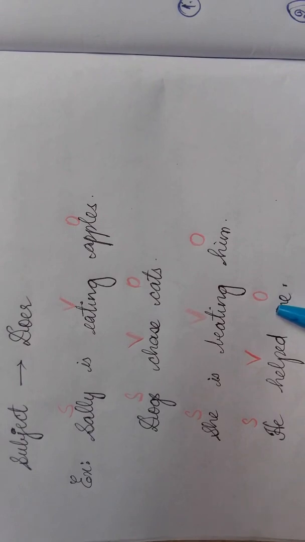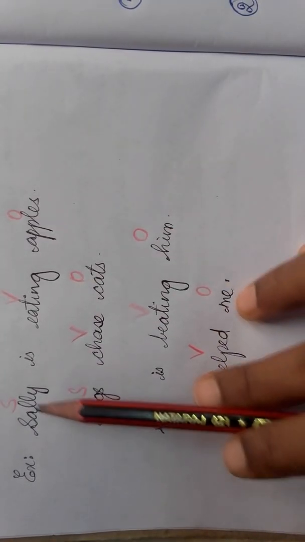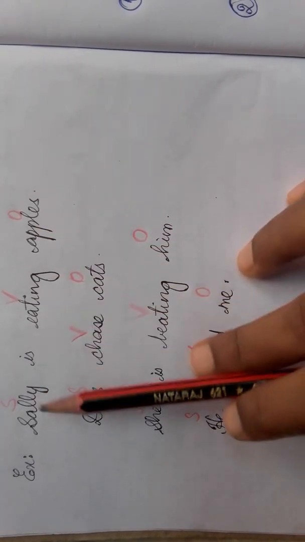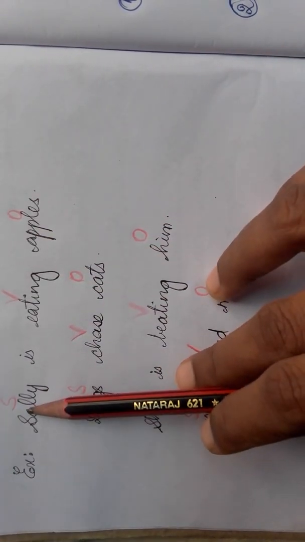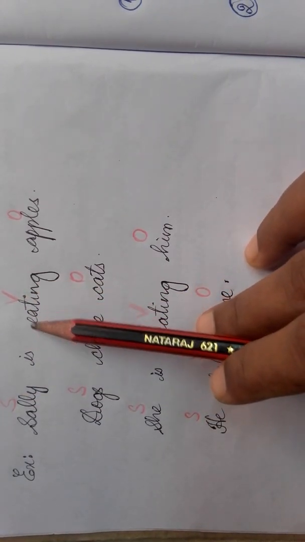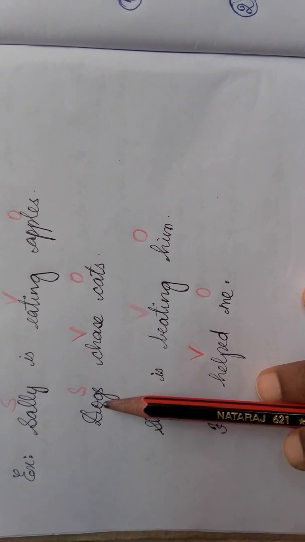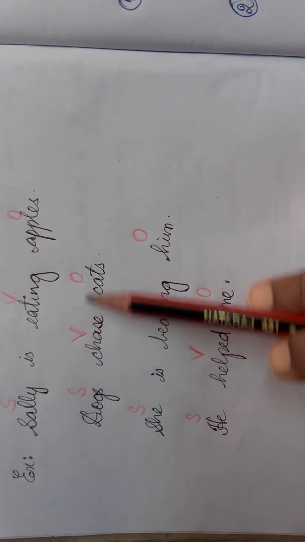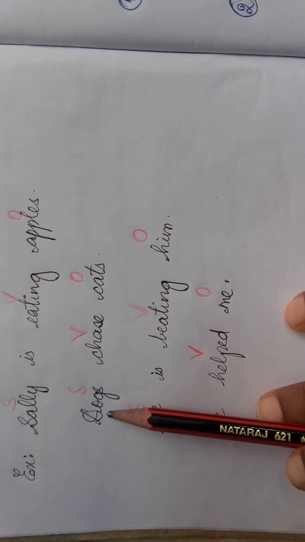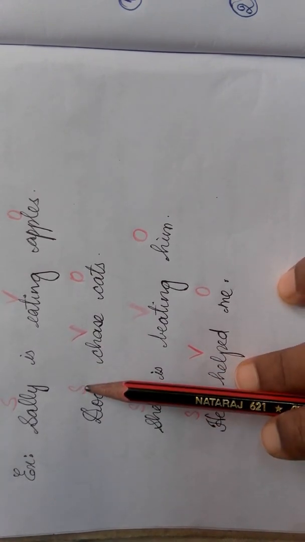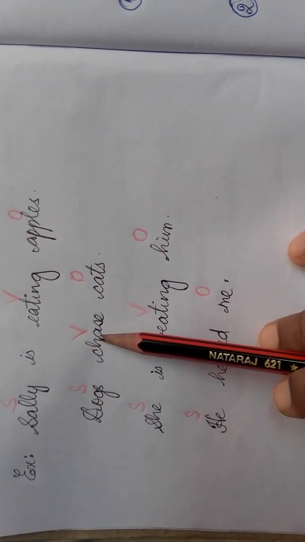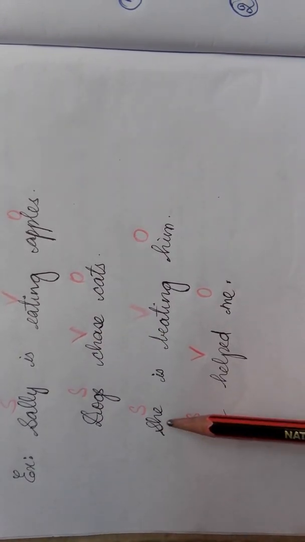Understood this, children? So in these sentences, Sally is eating apples. Who is eating? Sally. Who is Sally? Sally is the subject. The subject is doing the action. So this is an active voice. Now let us check with the next one. Dogs chase cats. Chasing is the verb. Who is chasing? Dogs. And what are dogs? Dogs are the subject. So subject is doing the action. So this is an active voice.